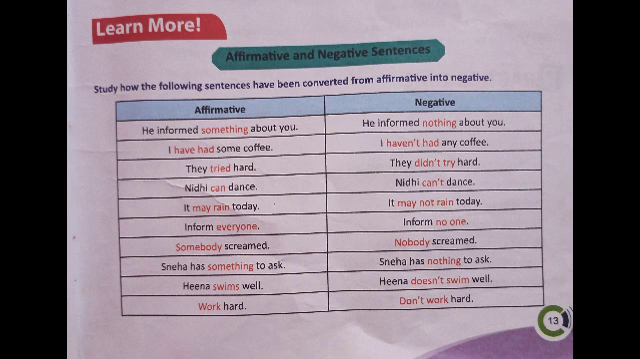But in the third sentence, they tried hard. Is there any auxiliary verb? No. Only the main verb tried. So how can we change that positive sentence into negative? See children, if there is no auxiliary verb in the sentence, we can use the auxiliary verbs such as do or does or did. We know that do and does are present tense. Did is the past tense.